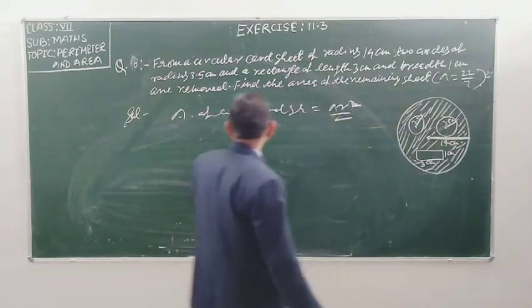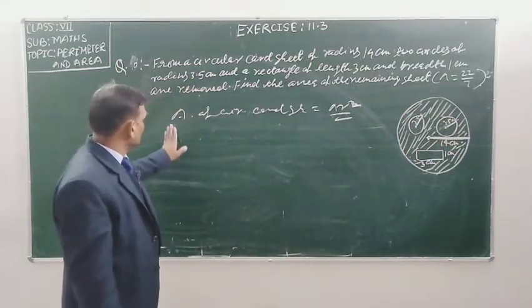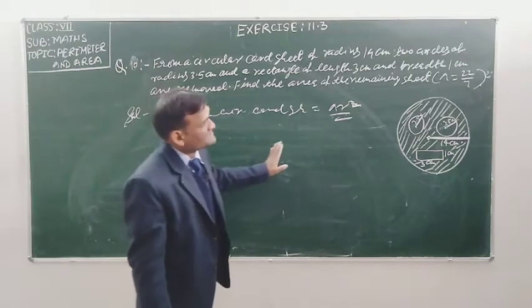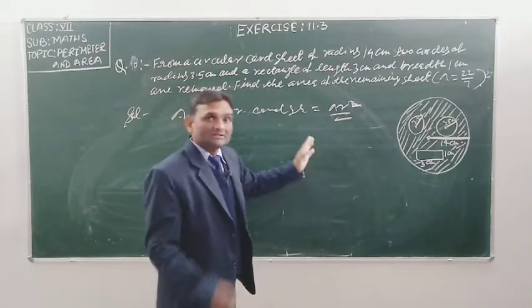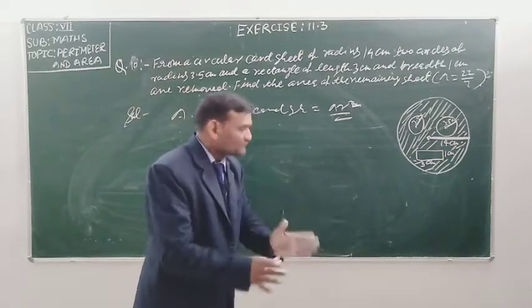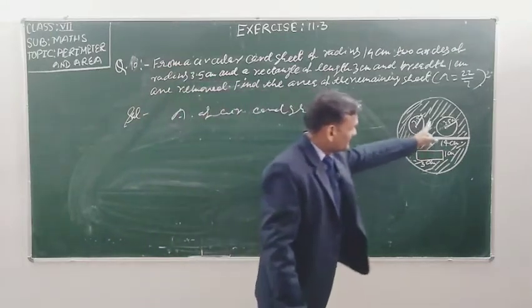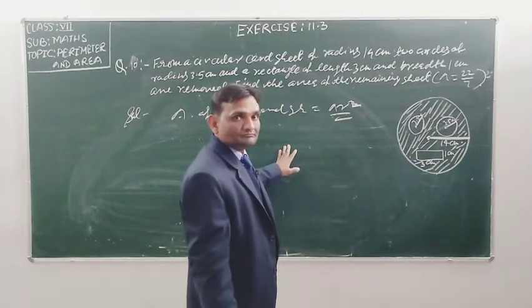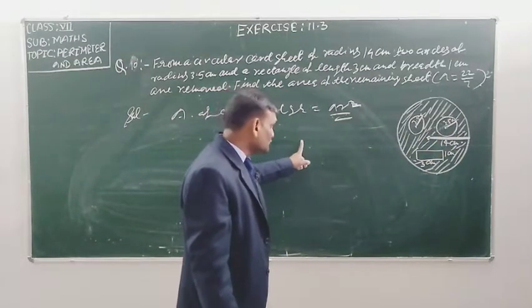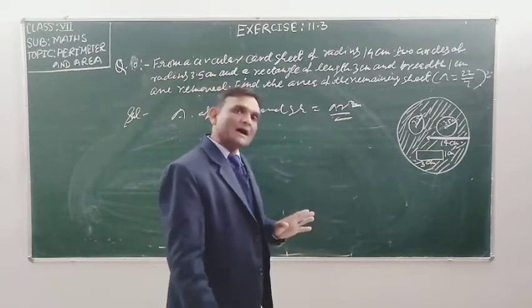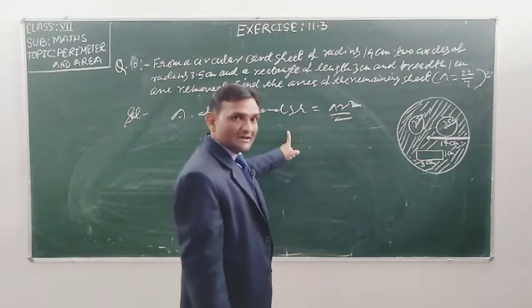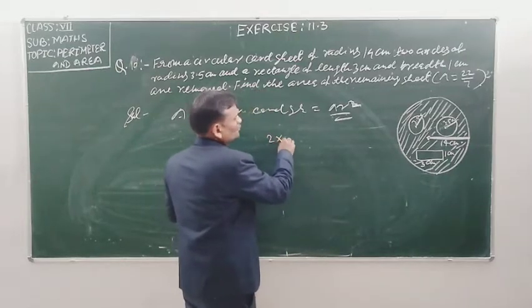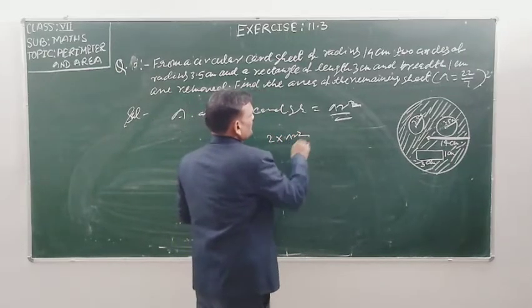It means firstly you will write the statement: area of the circle of radius 3.5 centimeter is equal to 2 into pi r square.